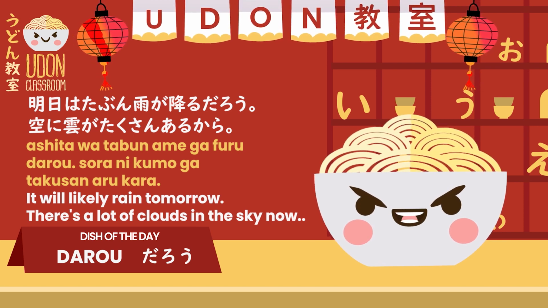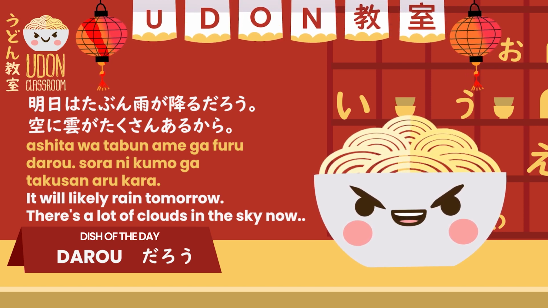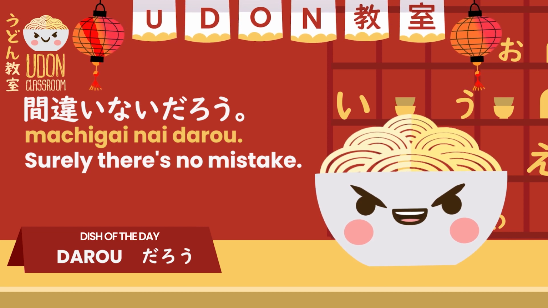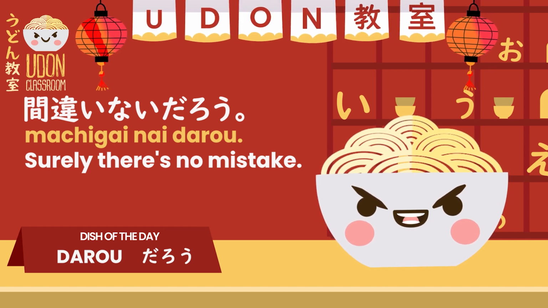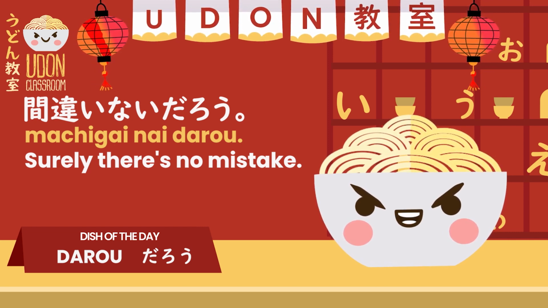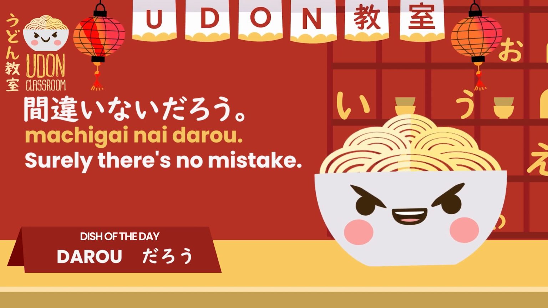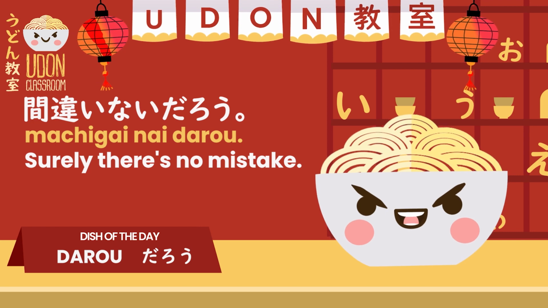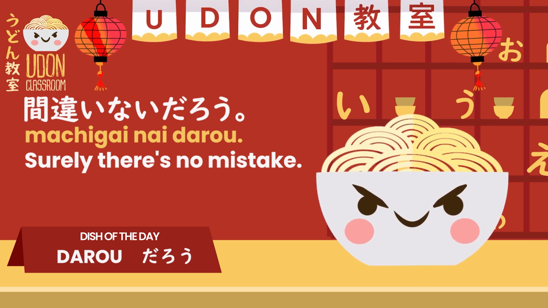Now we're going to have a bonus example actually guys, and the last one is 間違いないだろ? Surely there's no mistake. So 間違いない means to not be mistaken or no mistake, and then daro, surely. Daro is surely. So surely there's no mistake.